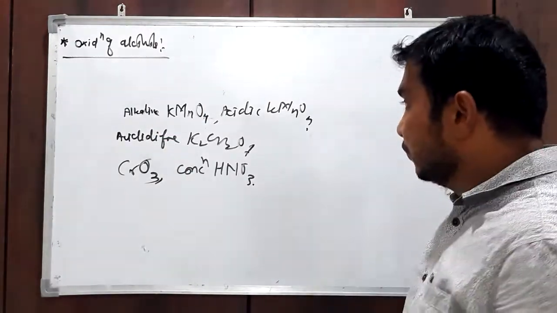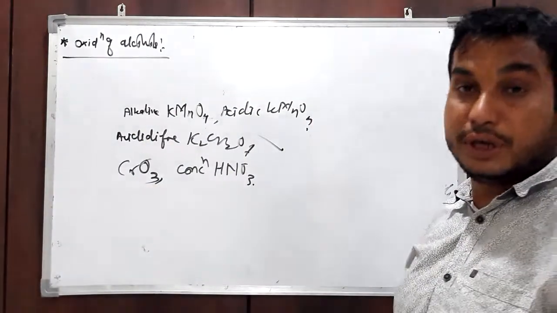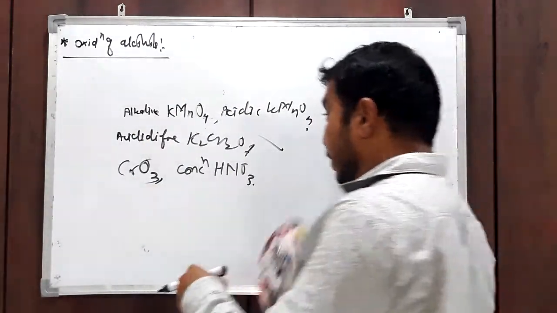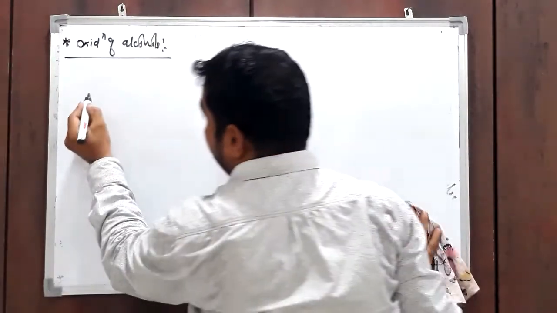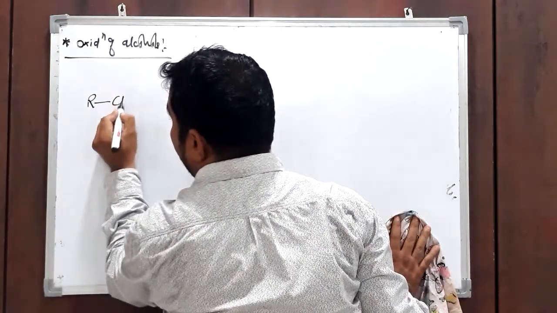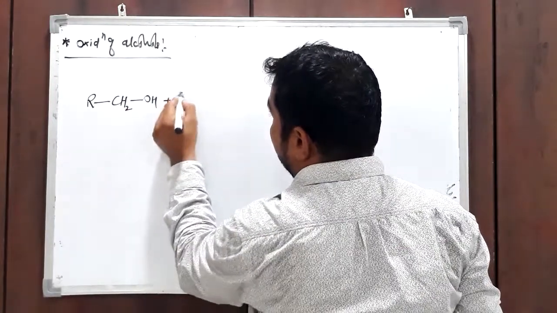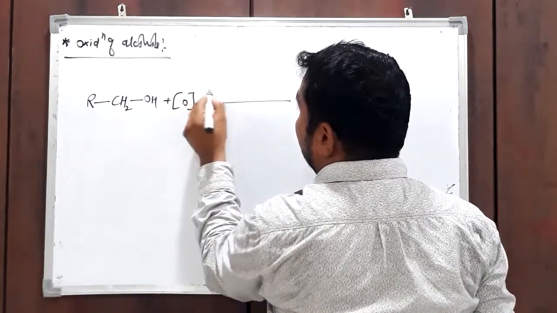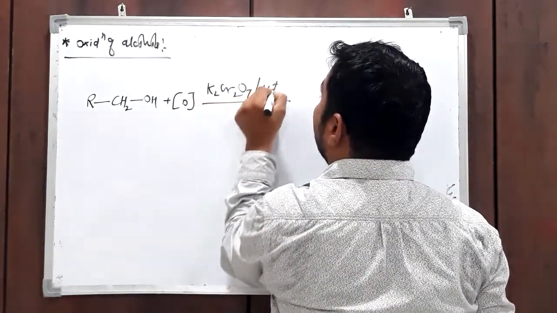Okay, now first start with this acidic K2Cr2O7. This is the oxidizing agent, K2Cr2O7 and H plus.